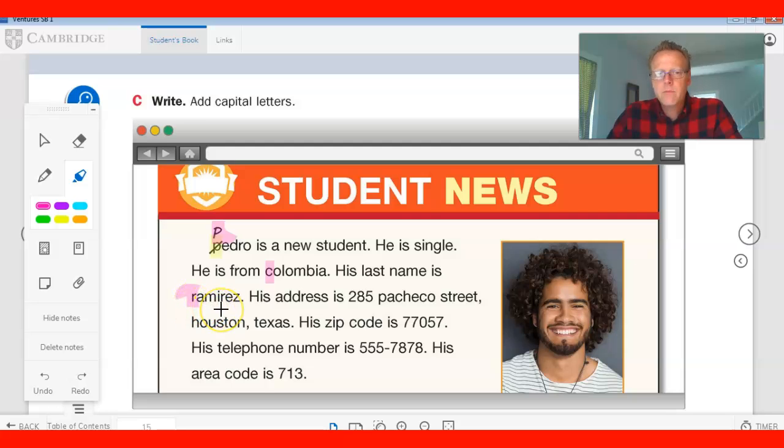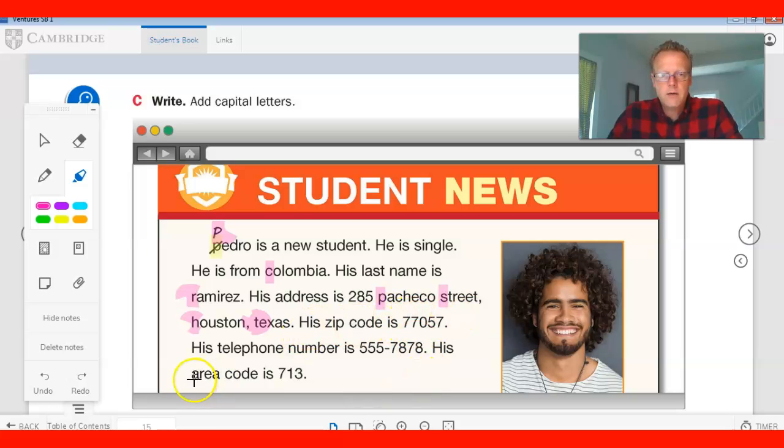You need a big R. Ramirez. His address is 285 Pacheco Street. So you got to capitalize Pacheco and you got to capitalize street. Houston, Texas. You got to capitalize the name of the city and the name of a state. Good. Texas, the T. His zip code is 77057.